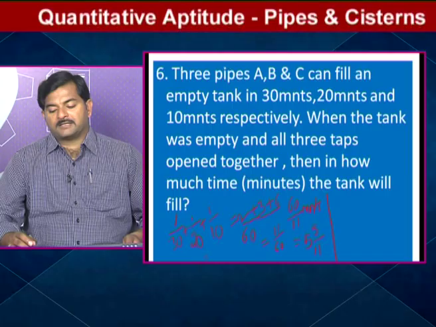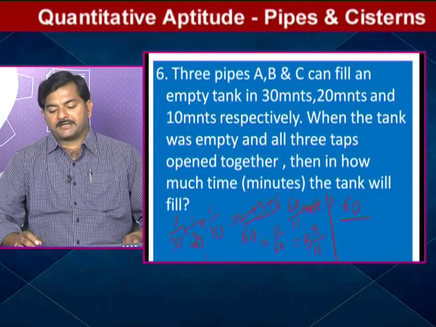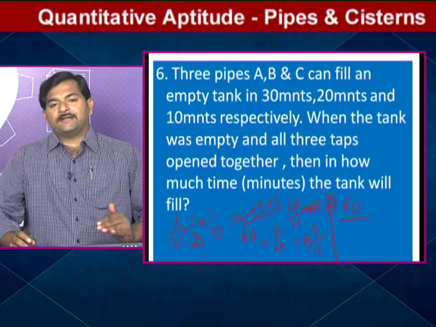But just now I told you, LCM by factors can be applicable for almost all types. So here the values are 30, 20, 10. So the formula is what? LCM by factors. The LCM of 30, 20, 10 is very clear, LCM is 60. Now we have to find out the factors.